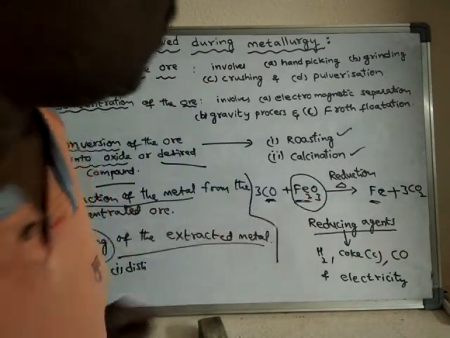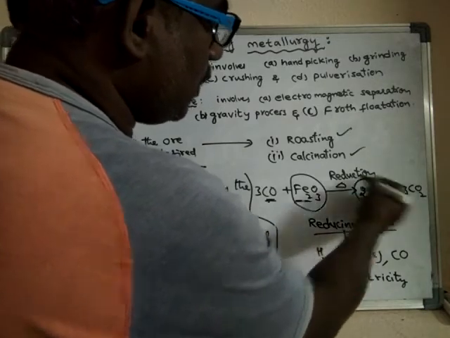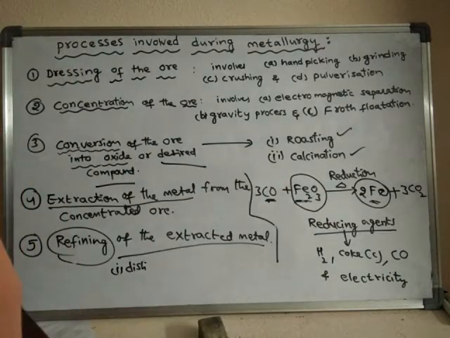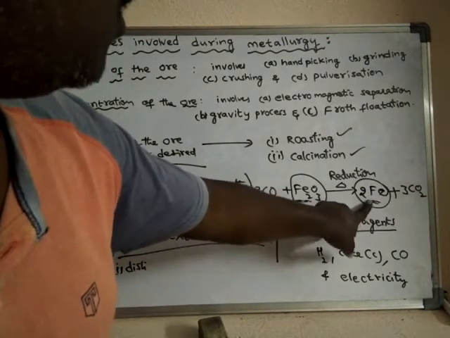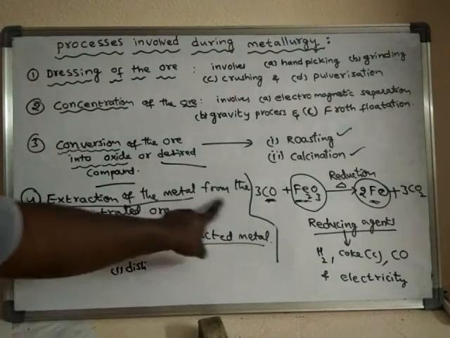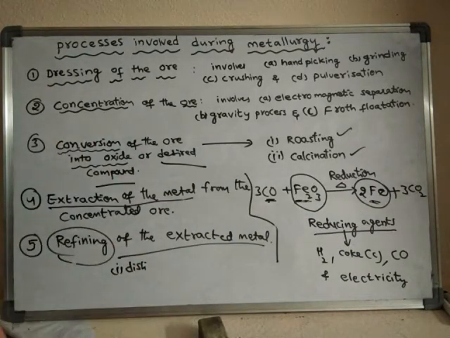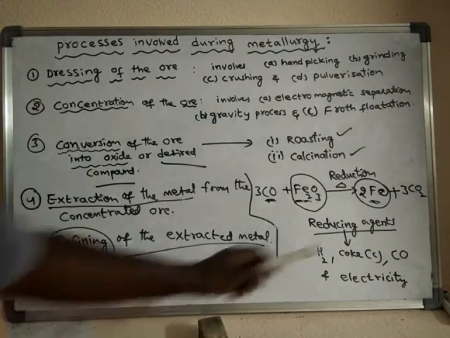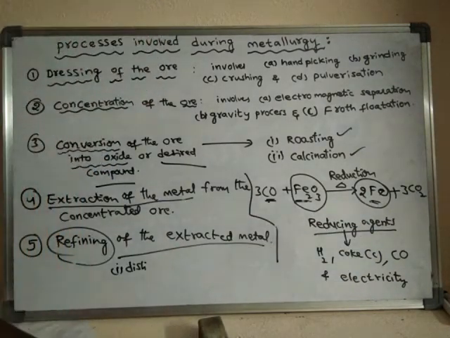And what is left over? Iron is left over. In this way, the ore is converted into metallic metal. This process is said to be extraction of the metal from the concentrated ore, and it involves the reduction process. The metal obtained in this process is not in the pure form. It is obtained in the crude form, which means it is associated with some impurities.